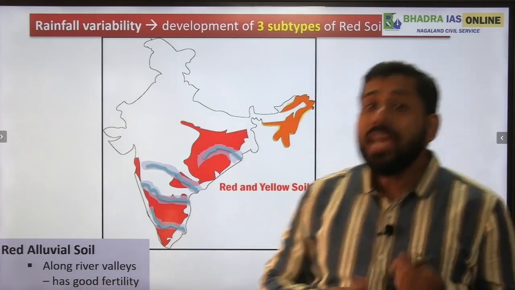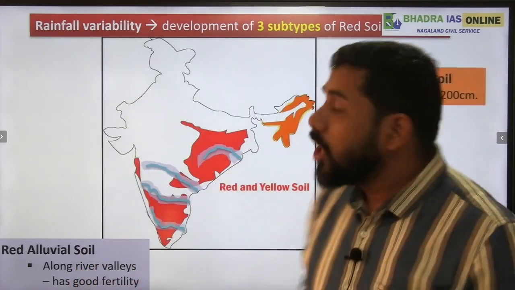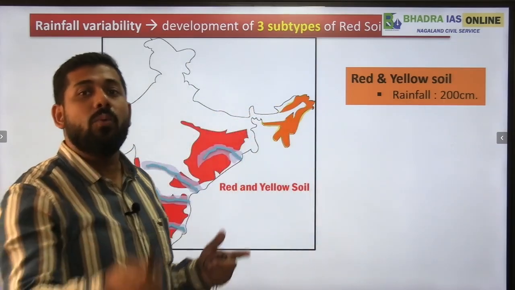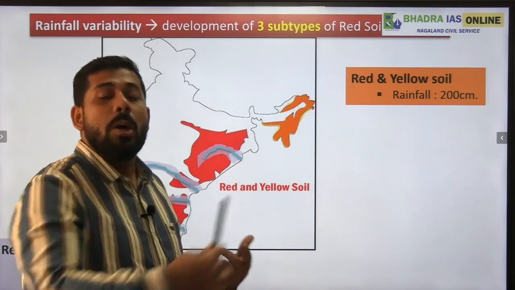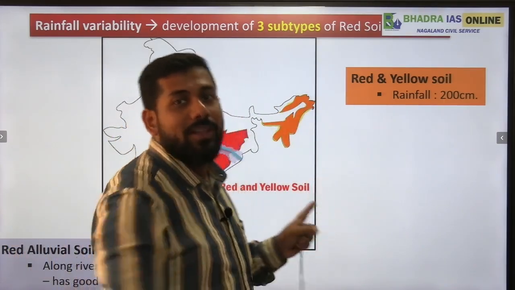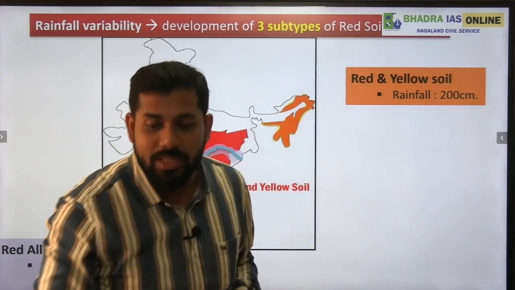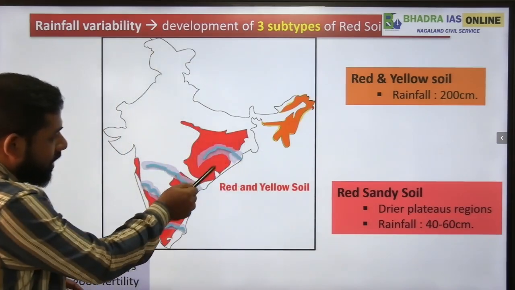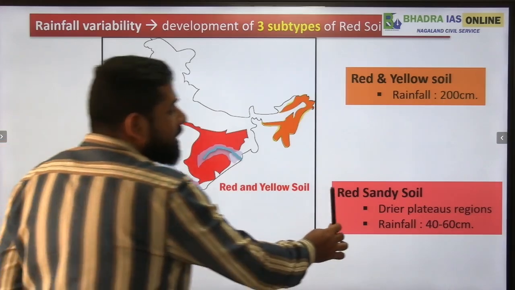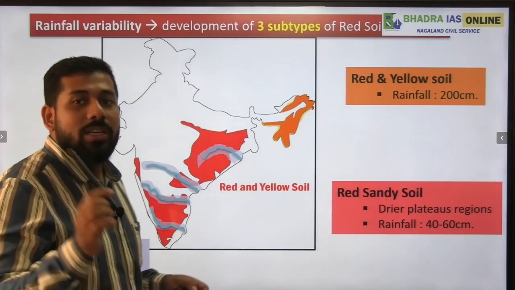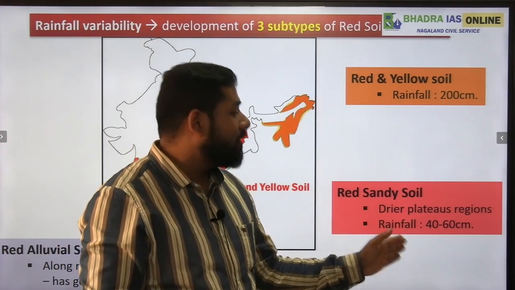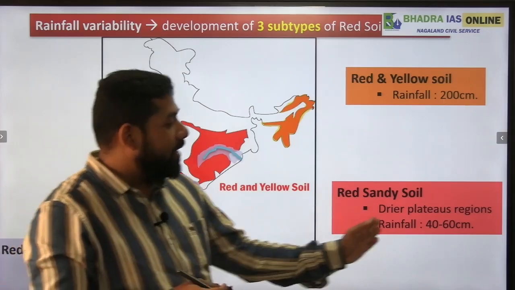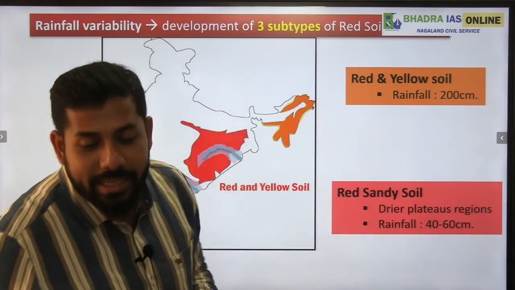The next soil is red and yellow soil. Red and yellow soils are found in those regions of India which receive maximum rainfall, that is more than 200 centimeters. That is the region of northeast India. And the third subtype is this very region where it is red in color. These are red sandy soil. These are the drier regions of India, where the rainfall is 40 to 60 centimeters.